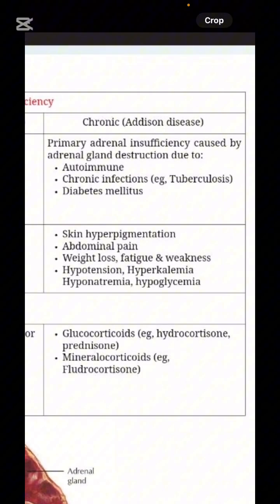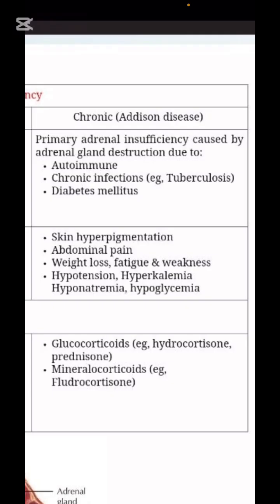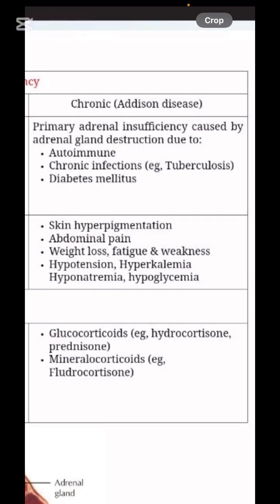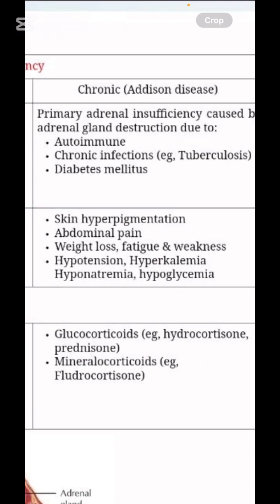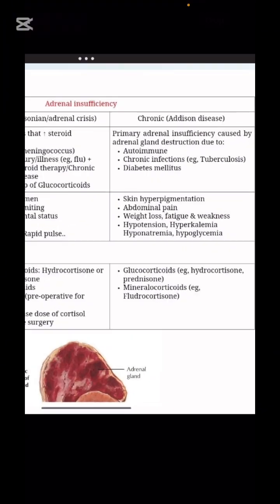Next is the chronic one. The chronic version is also known as Addison's disease, primary adrenal insufficiency caused by adrenal gland destruction due to autoimmune factors. Addison disease is what? Autoimmune, right? So chronic infections, diabetes mellitus, and skin hyperpigmentation. These are clinical pictures: skin hyperpigmentation, weight loss, fatigue, hypotension, hyperkalemia. This is what you see in the questions of KROK. So this is the chronic version of adrenal insufficiency.